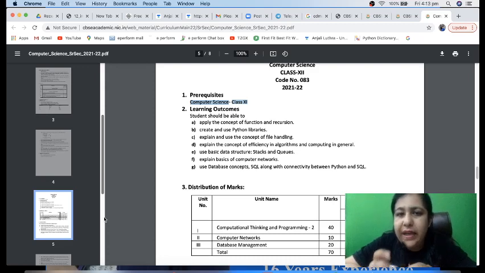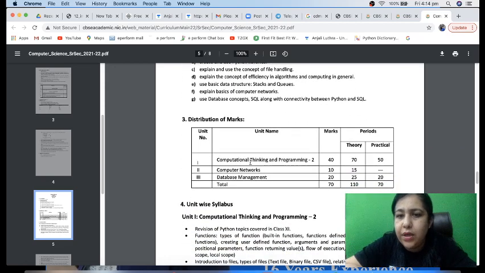Now looking at this, the first thing it says is that you should know computer science class 11th, right? Your whole syllabus is divided into three parts. One is computational thinking and programming 2, that means Python. Python is the major part of your exam. You're going to have a 70-mark theory exam, and out of that, 40 will be Python. You can very well imagine how much Python you're going to get in your exam. 10 marks is theory based on computer networks, and we get a typical set of questions in this, so we will be doing accordingly.